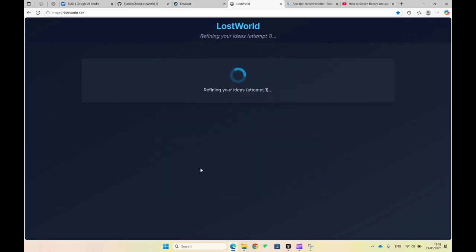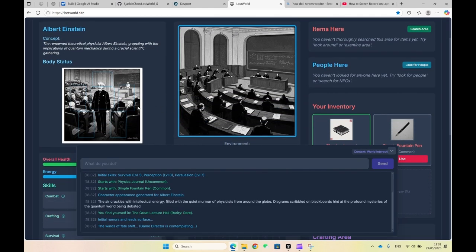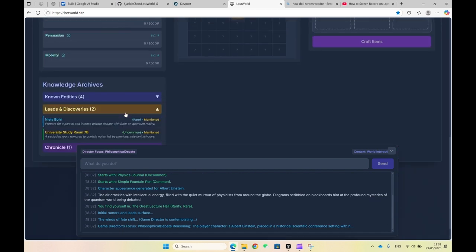Right. So this should generate more legendary characters because we're in a room. It's more densely packed, and the game should decide yes, Niels Bohr needs to be there. This is another art style, so it looks pretty cool. Hopefully we'll find somebody cool here.